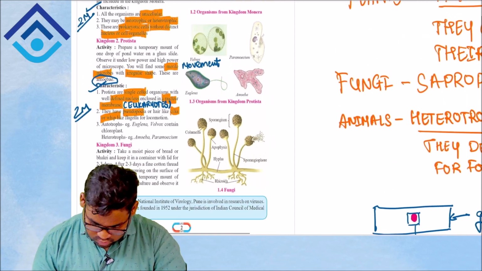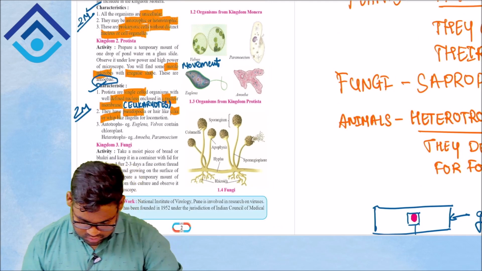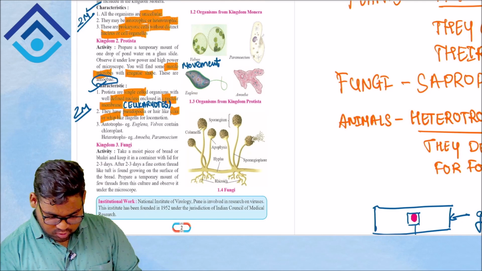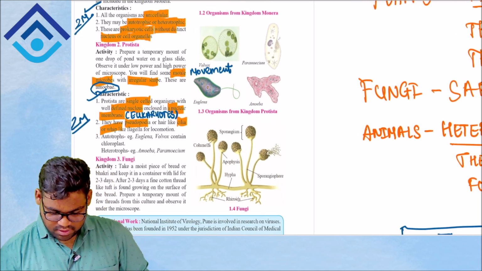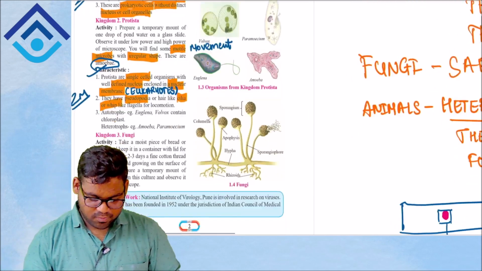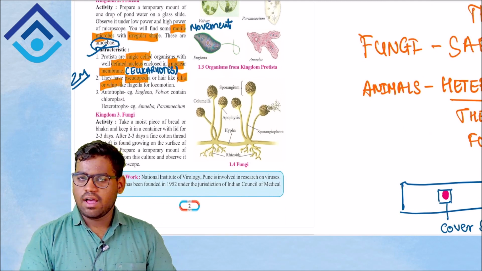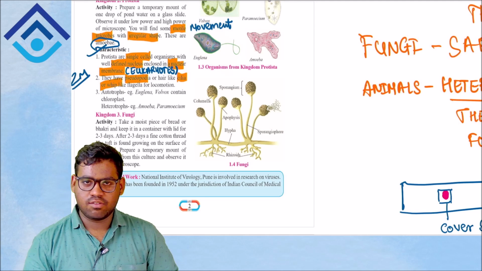Okay, and you have your examples here, that is Euglena or Amoeba. Also you have Volvox and Paramecium. The diagrams are given here. You can have a clear look at this in your textbook. Okay, coming to the third kingdom, that is your kingdom Fungi, and the last kingdom for our lecture for today.